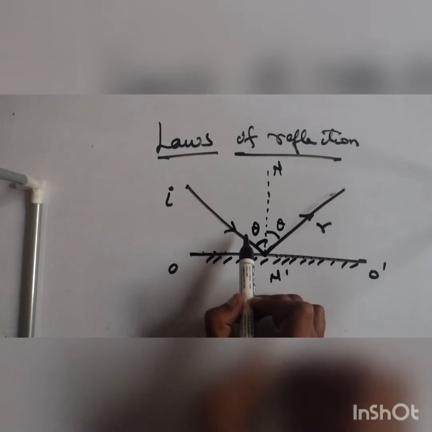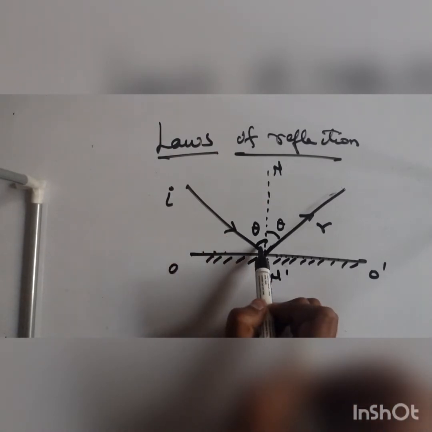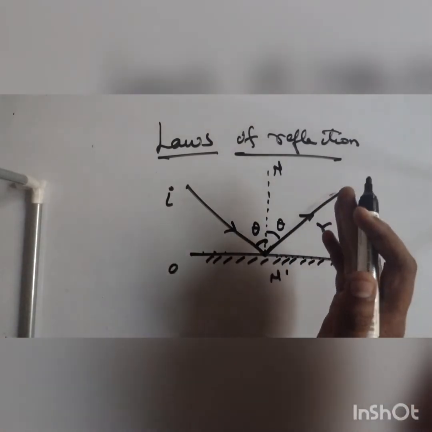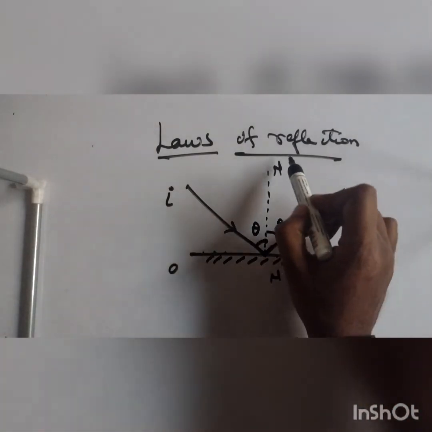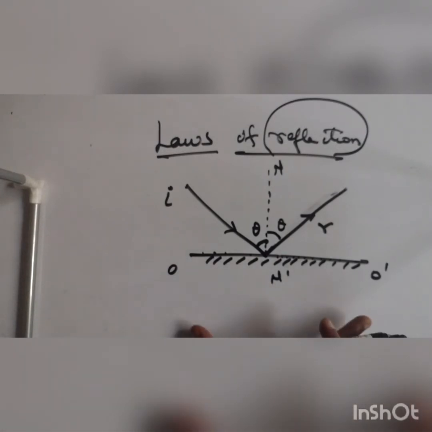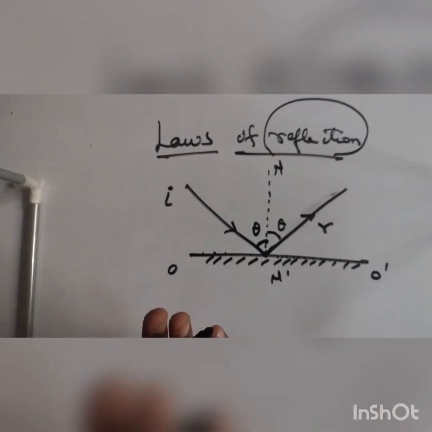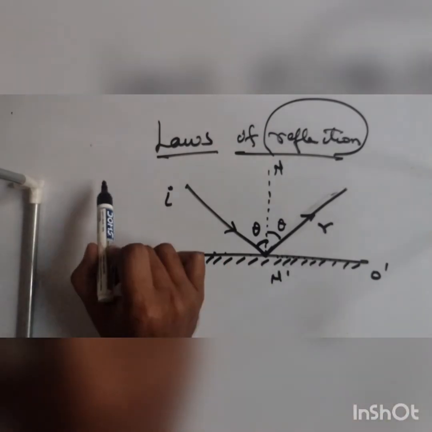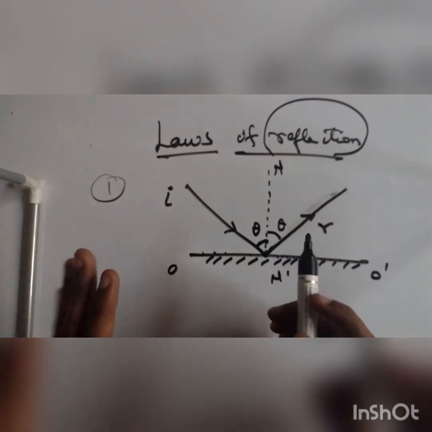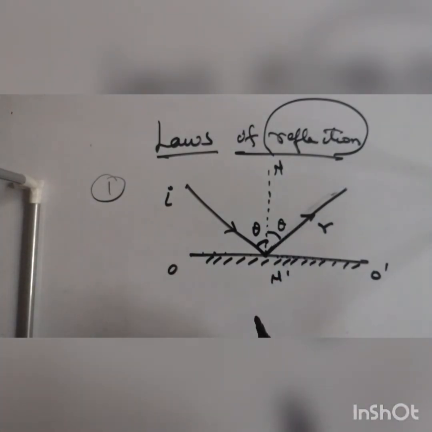Okay, so when the incident angle with the normal and the reflected angle with the normal are the same, at that point we can say we have regular reflection. Meaning what? OO dash will have a glow or a shine. Are you following it? So this is the physical significance of the first law. Don't just mug up the laws, try to derive the conclusions from the laws. Are you following it? I hope you understood.